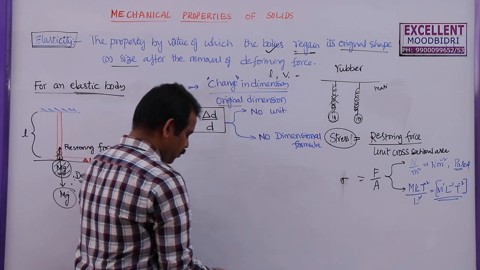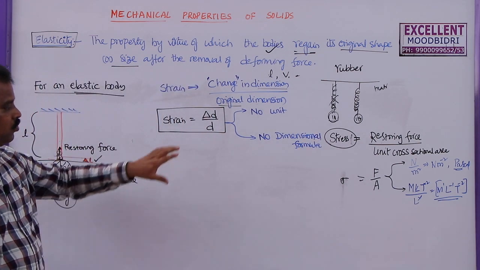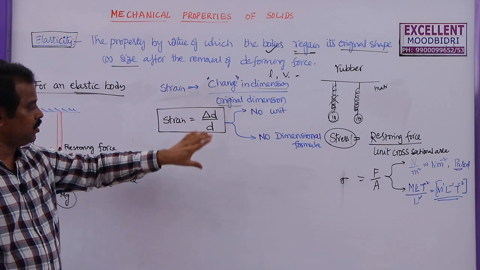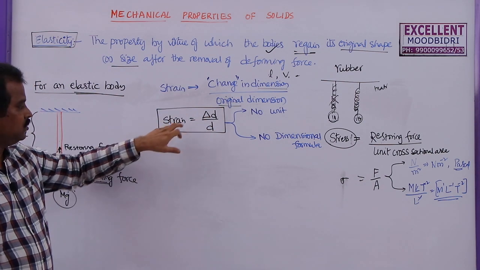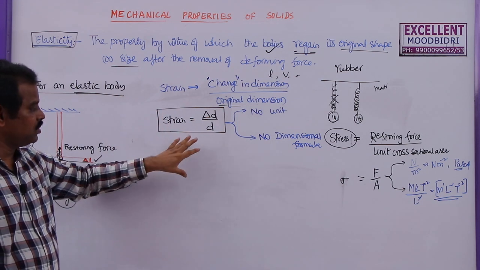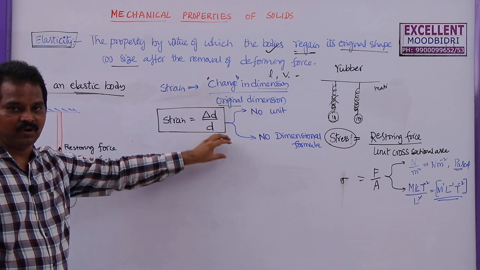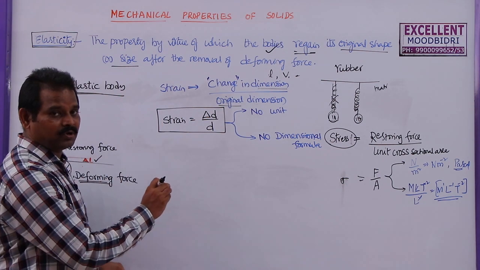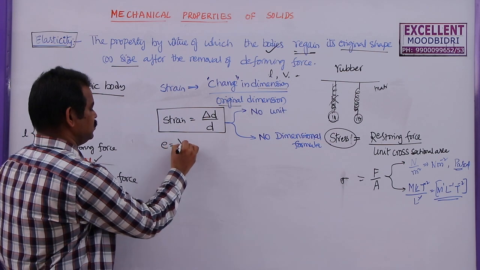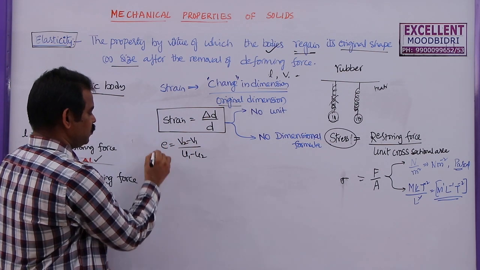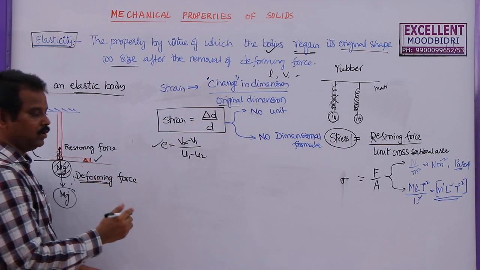Because in competitive exams, sometimes they may ask you to find out the physical quantity which has no unit and no dimension formula. One of them is strain and the other one is coefficient of friction, the ratio between frictional force and normal reaction, both are forces. And the coefficient of restitution, we studied this, relative velocity after collision by relative velocity before collision, has no unit and no dimension formula.